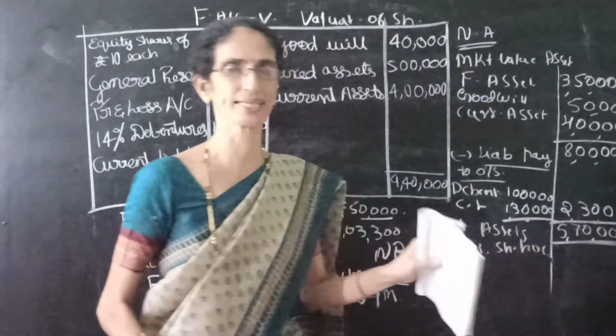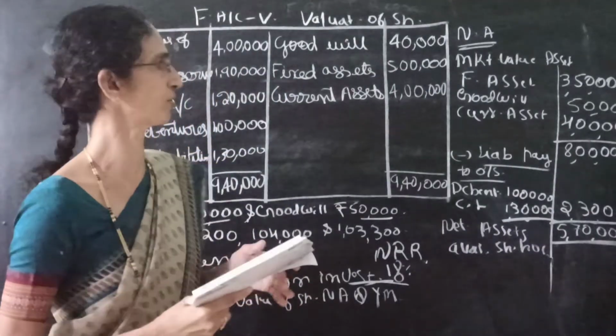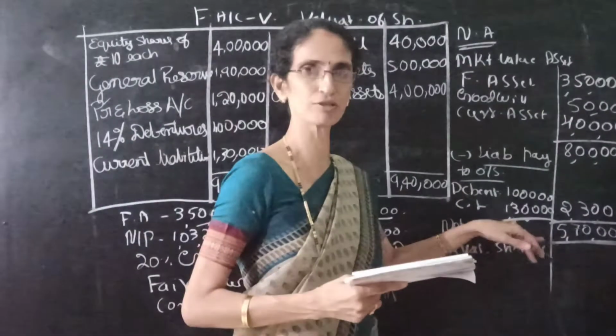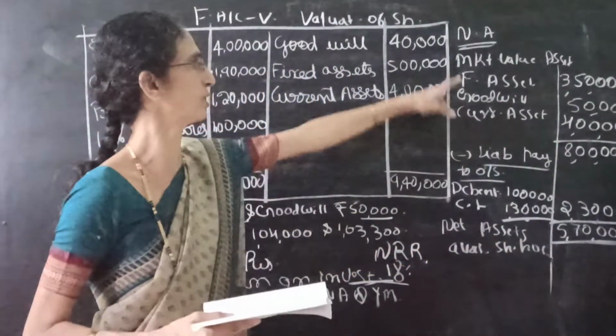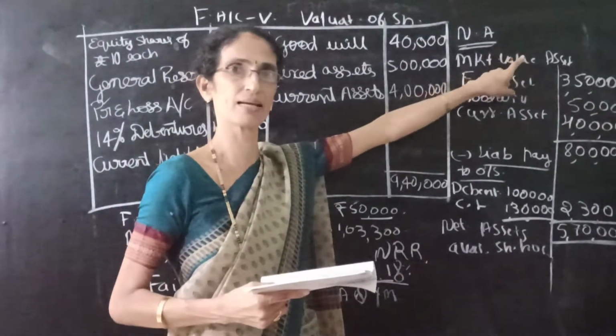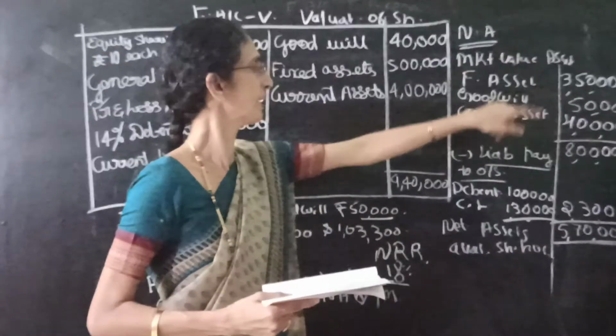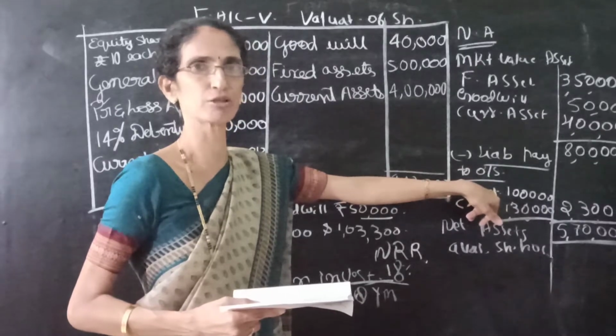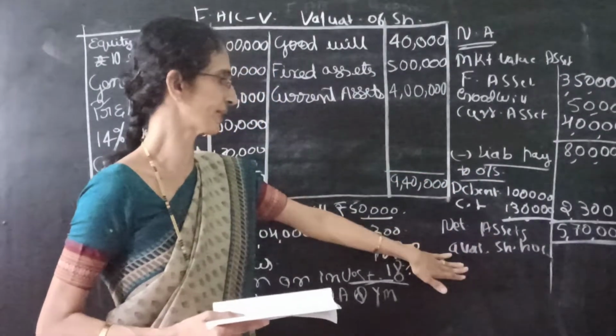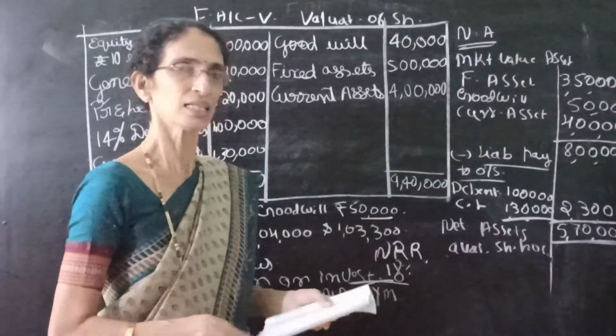So the first step is we have to find out the net assets available to shareholders. How to find out the net assets available to shareholders? We have to take into consideration market value of assets. From that market value of assets, we have to deduct the liability payable to the outsiders. Then we get net assets available to the shareholders.